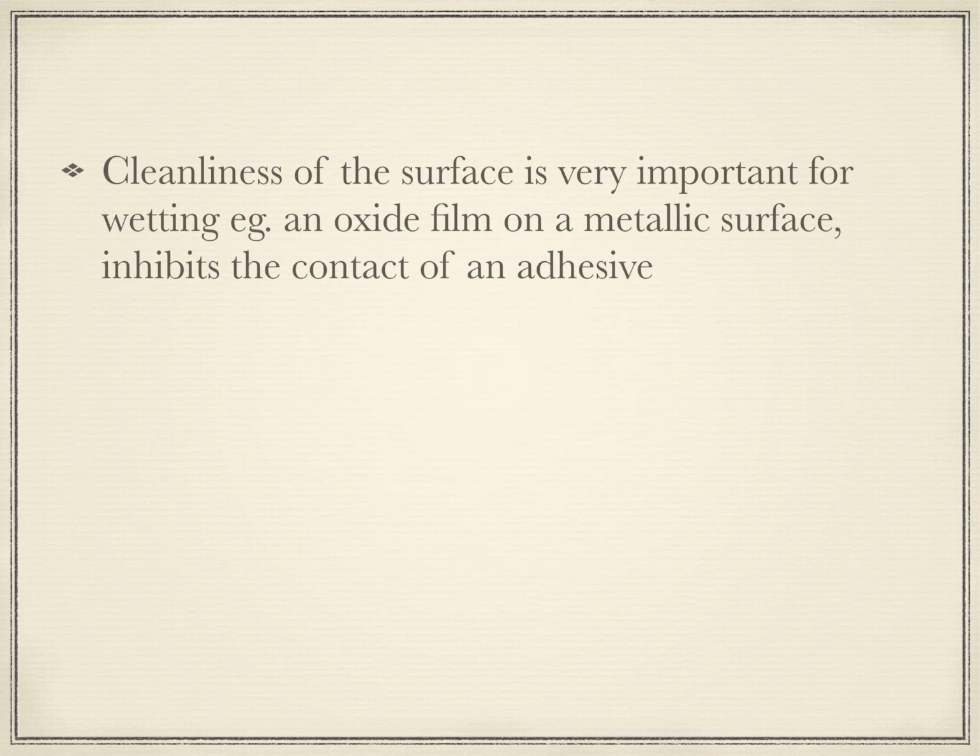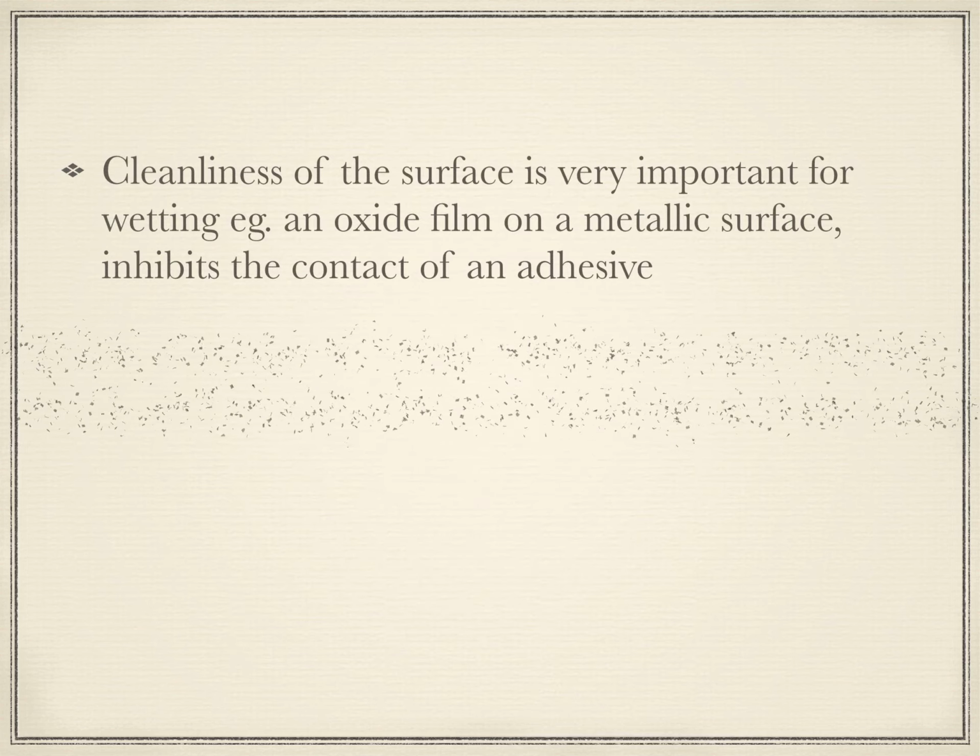Now for wetting to take place, cleanliness of the surface is very important. For example, an oxide film on a metallic surface inhibits the contact of an adhesive. So once a metallic surface has got an oxide layer formed, it will inhibit the contact of an adhesive. So the surface has got to be absolutely clean.